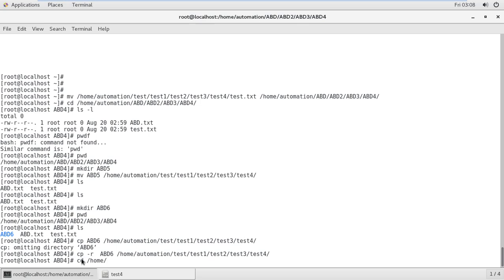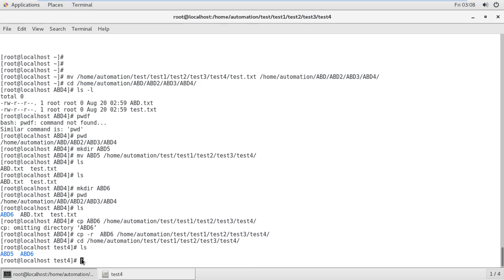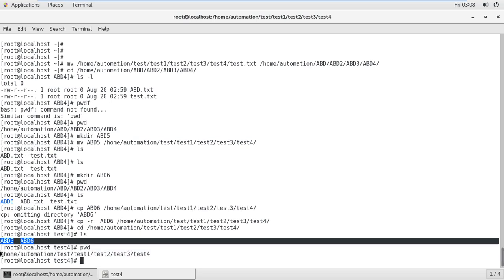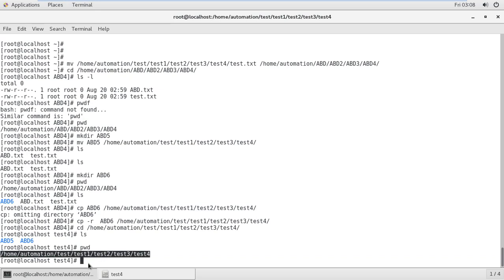cd home automations taste, and ls. Here it's showing abd6 and abd5. So this is a very simple command. If right now you are in taste 4, you need to go one step back.